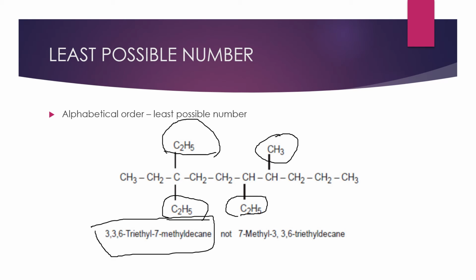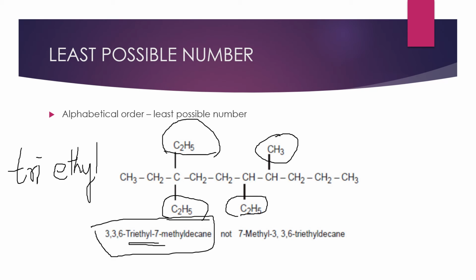So when we are writing the names, we have to see that the side chain alkyl group which will come in the alphabetical order in the starting should get the least possible number. So triethyl we have to write at the starting, followed by methyl. Don't see this tri word, children. Tri is written because here 3 are there. So don't see this one. You see only ethyl. Ethyl and methyl, if you write, ethyl will come in the starting. After that only, followed by methyl.